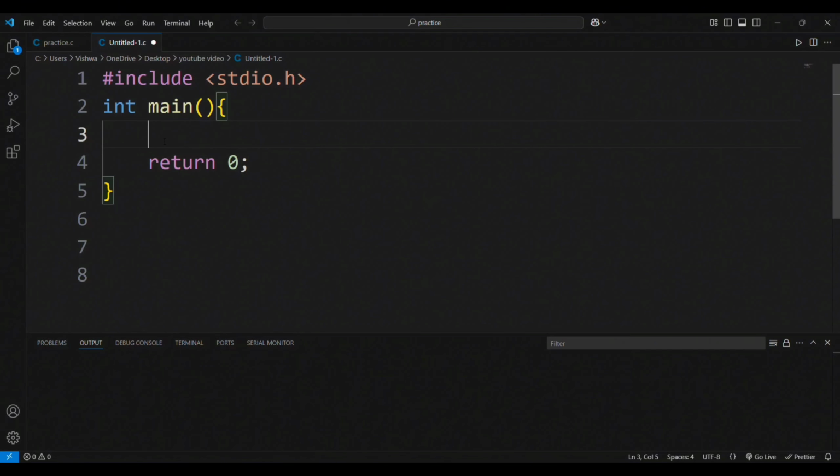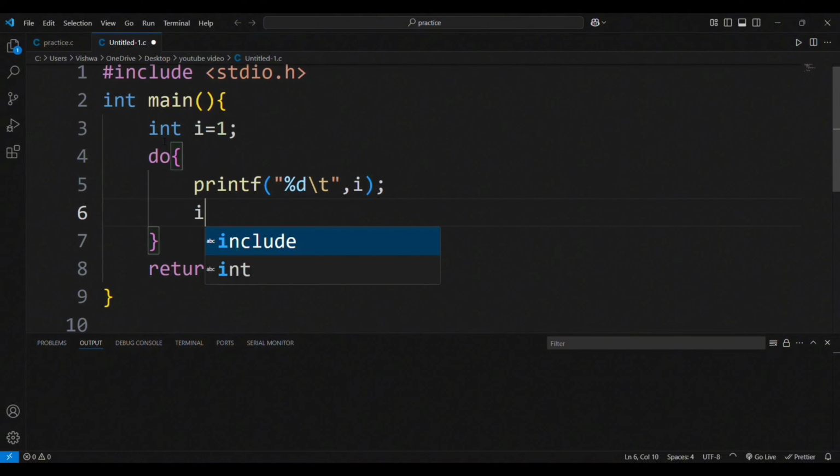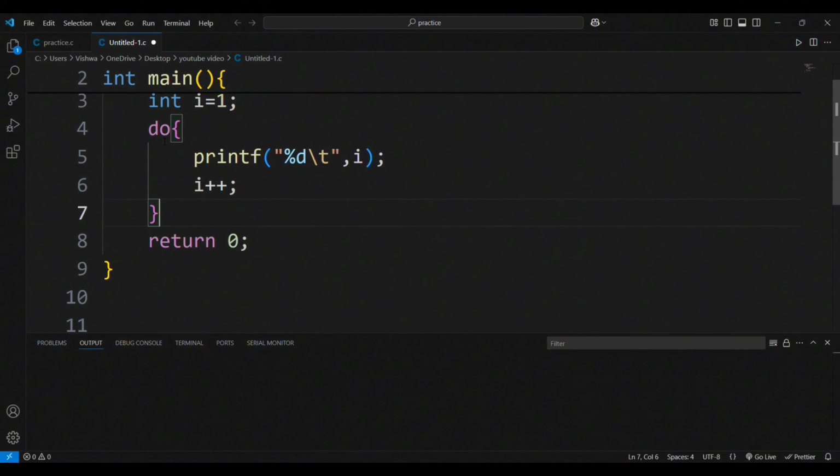Now let us consider the same example of printing numbers from 1 to 10. First we need to declare one variable int i equal to 1. Next we add do. Next we add printf statement, printf("%d\t", i). Next we add increment operation i++. Next we add while condition, while i less than or equal to 10. Next we will give semicolon, and now let us try to execute it.